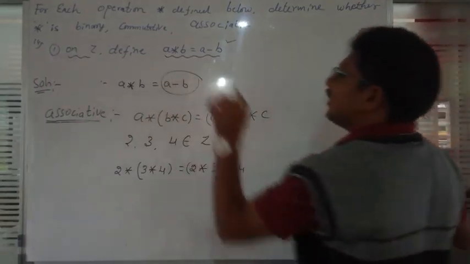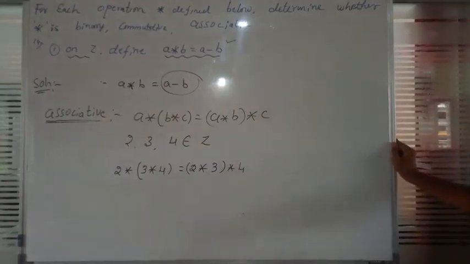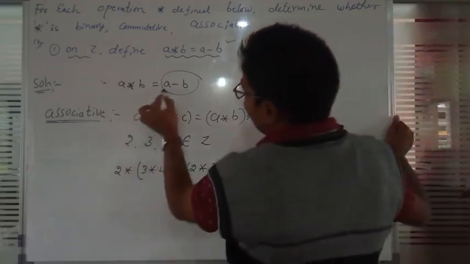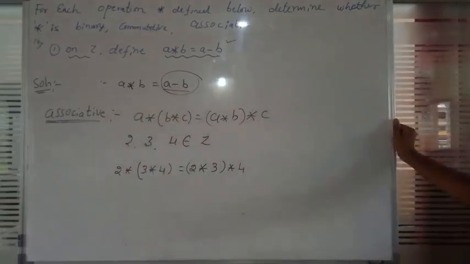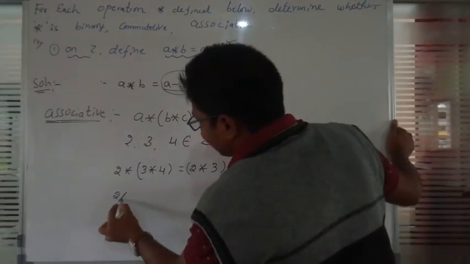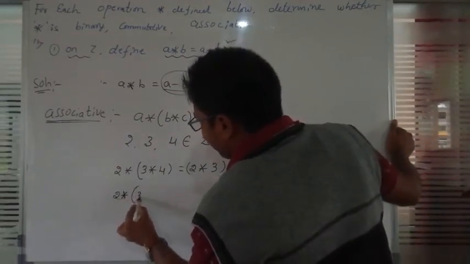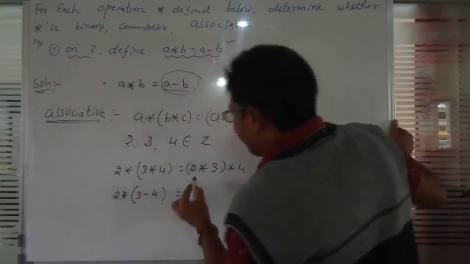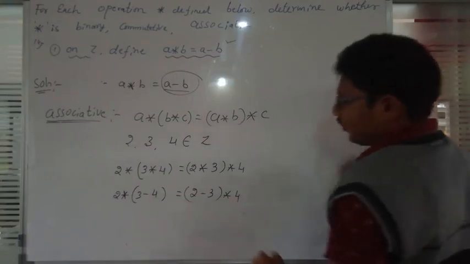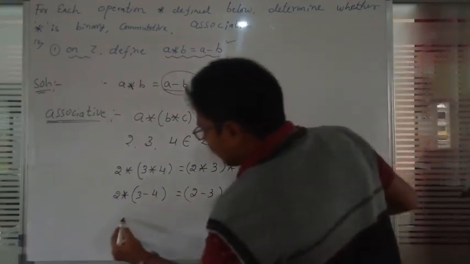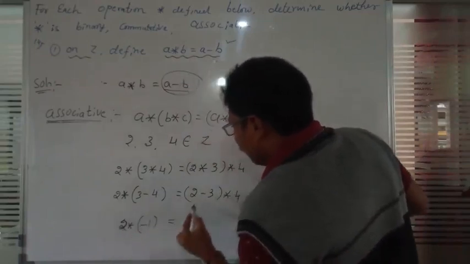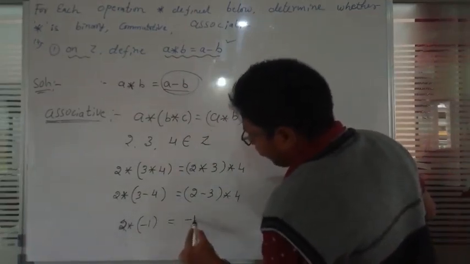Now, what is A star B? A star B means A minus B, first number minus second number. We will write it that way: first number minus second number, and then star of 4. What is the answer for this? 2 star 3 is 2 minus 3, which means minus 1.